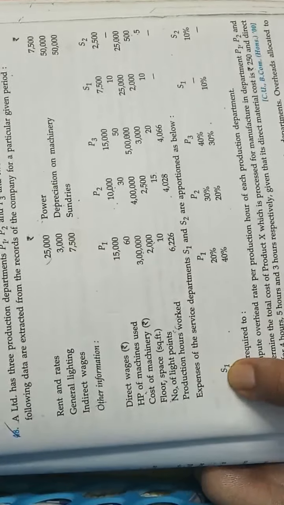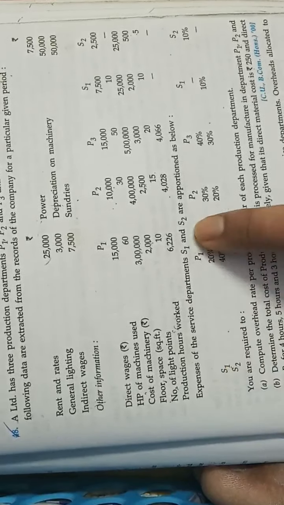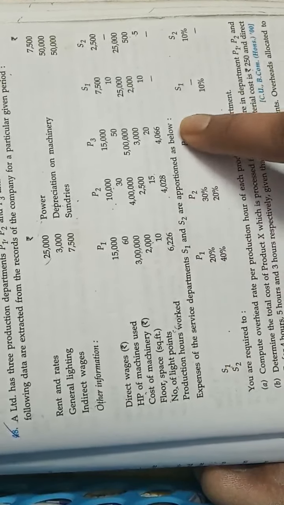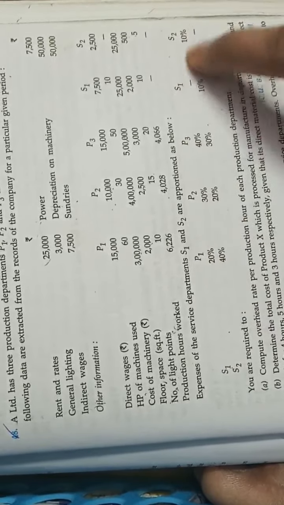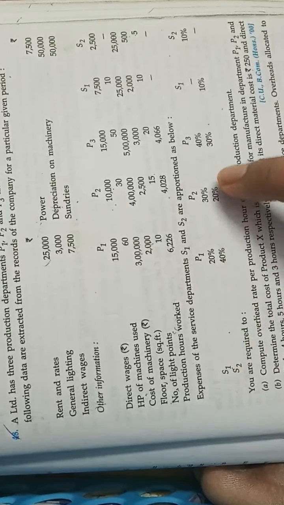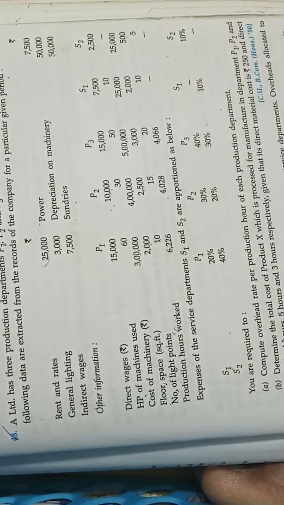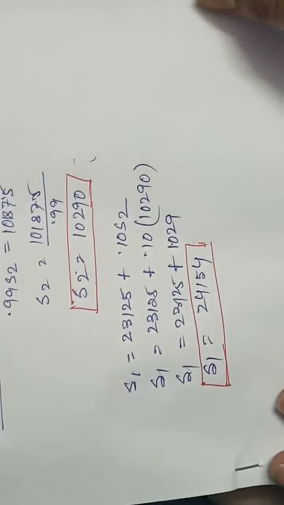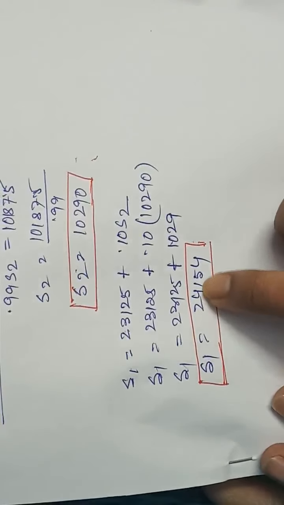Now students, see, the S1 expenses will be shared between P1, P2, P3 and S2 in the following ratio, and S2's expenses also in a ratio. Our S1 expenses are 24,154. Now let us do the share.